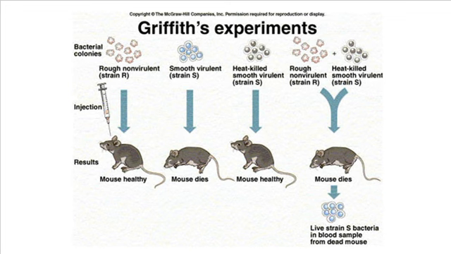Now, Griffiths doesn't figure out that DNA is that important information that has to be transferred. We all know today that DNA is that important information in your cells that tells them how to function and gives them their properties. Griffiths didn't figure that out. But he starts to figure out that there has to be some important controlling information, and that information could be passed from cell to cell. Someone by the name of Avery is going to repeat the same experiment, but he's going to make one little addition that's going to answer some more questions about our genetic material.